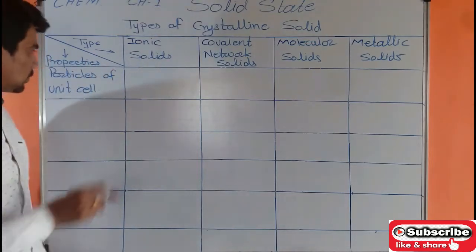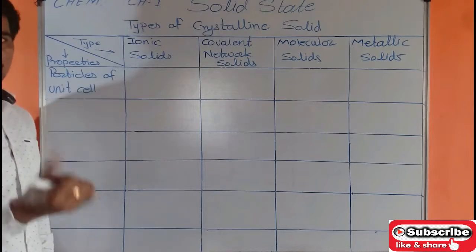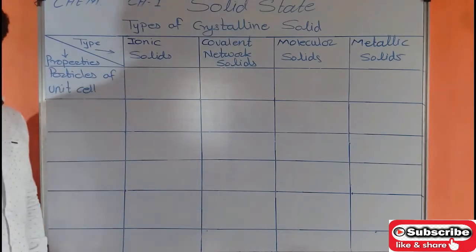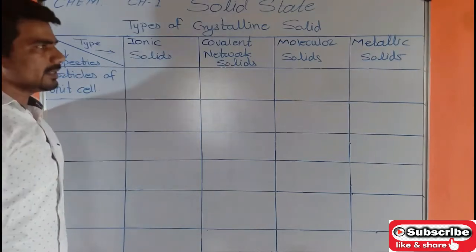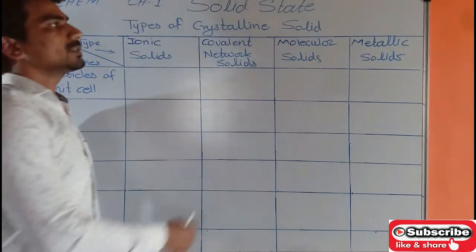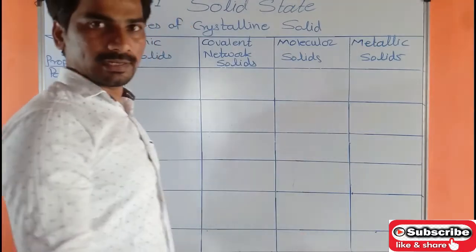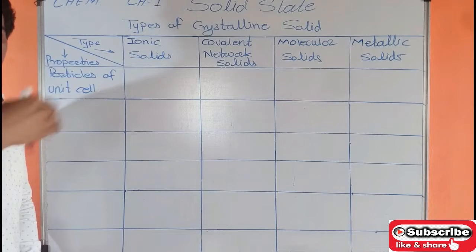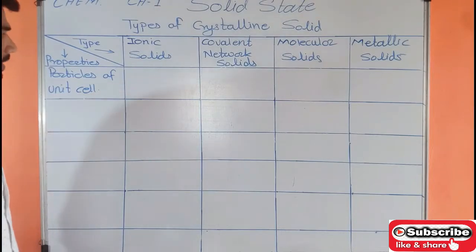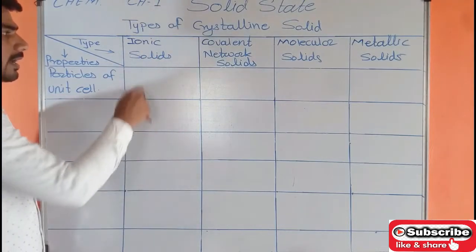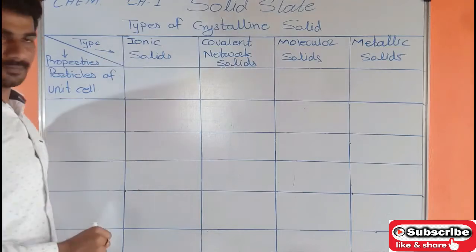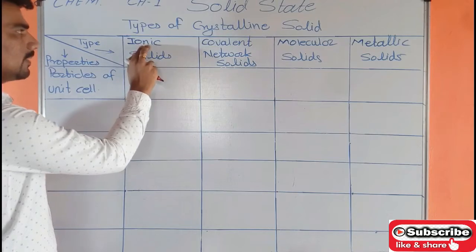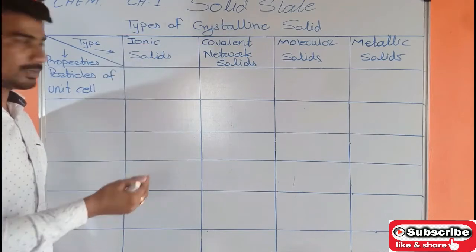As I told you, what is meant by particles? Any ions, atoms or molecules are called particles. So what are ionic solids, covalent solids or molecular solids made of? That is, what are the particles inside them? So ionic solids consist of ions.